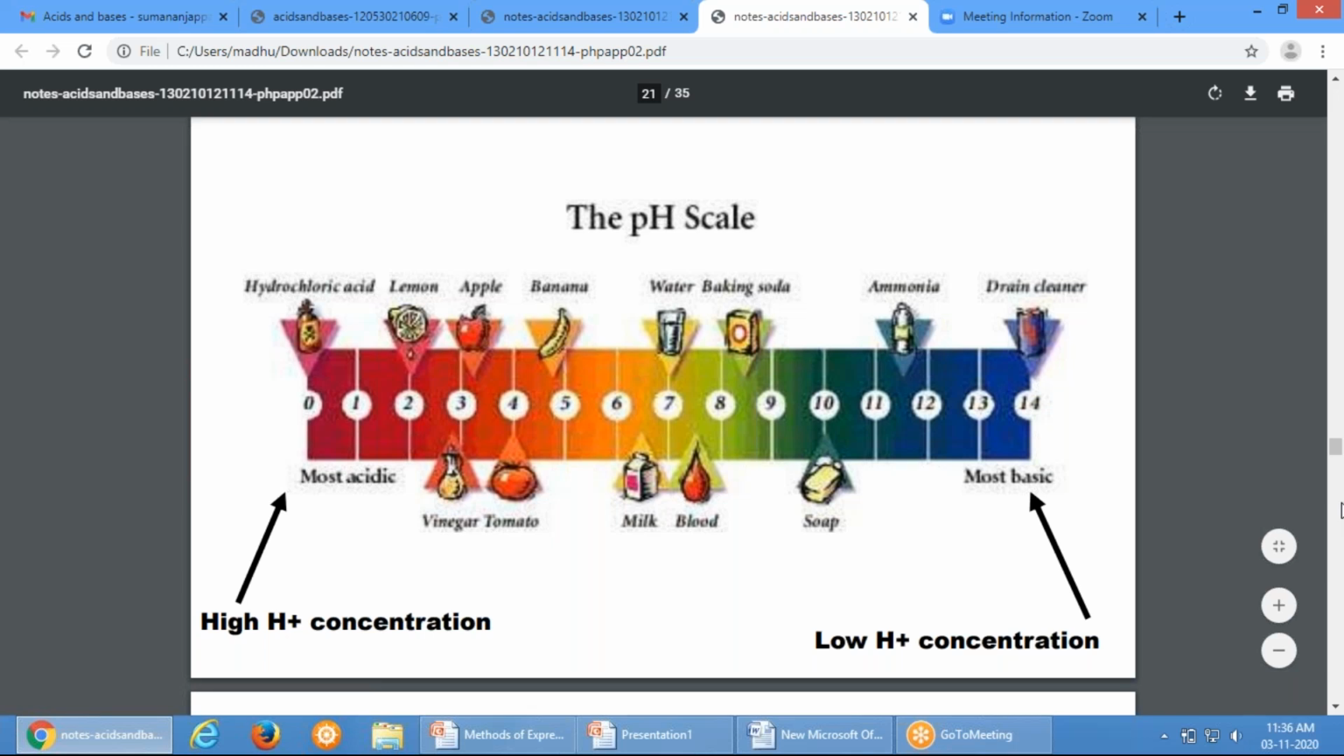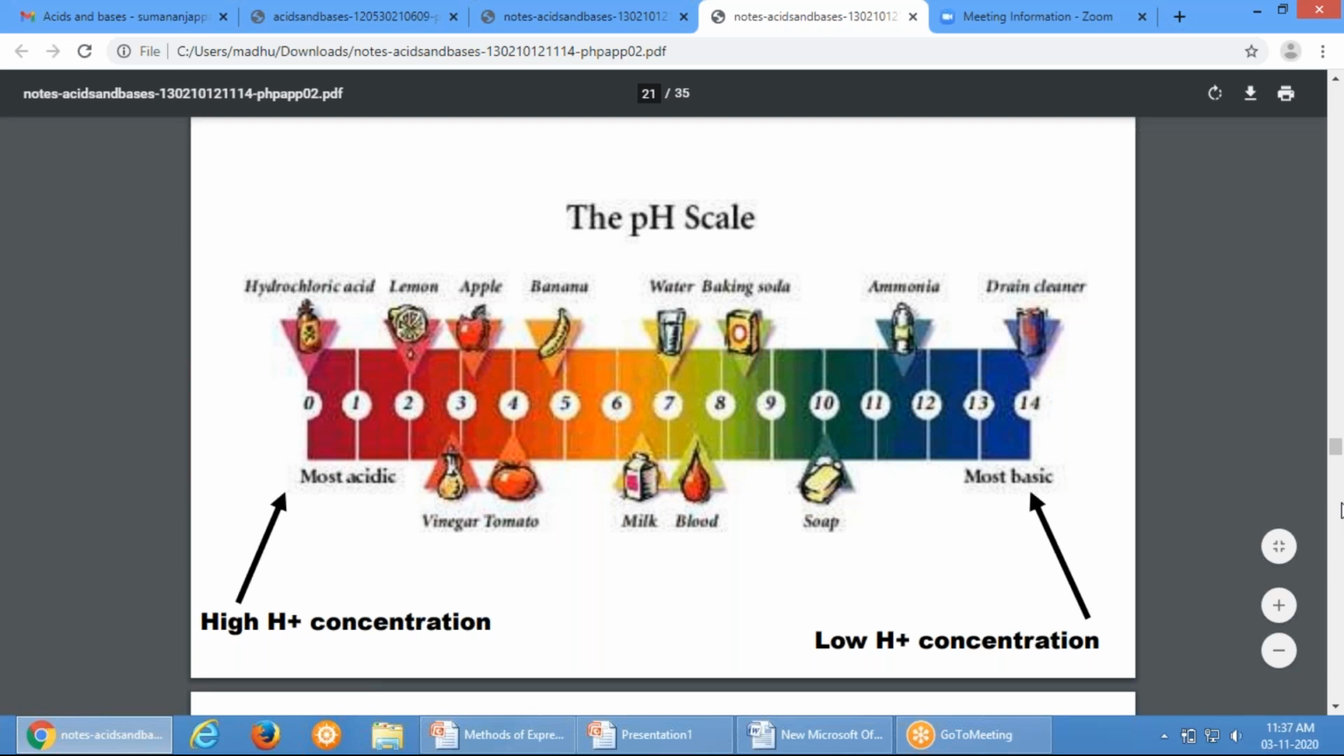Whereas ammonia and all, it has low hydrogen ion concentration, and hence it has pH more than 11 or 12. So these are some examples where we can see the pH range.